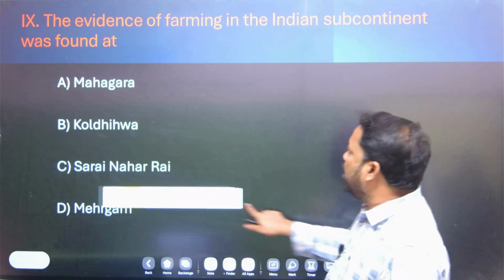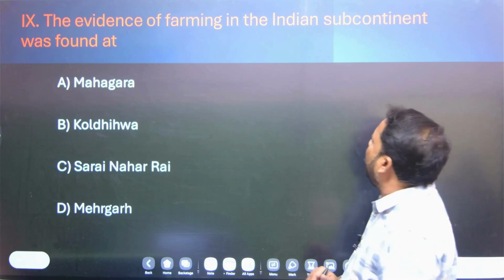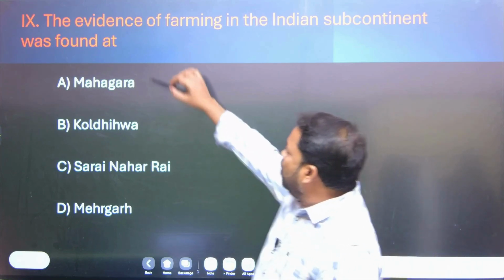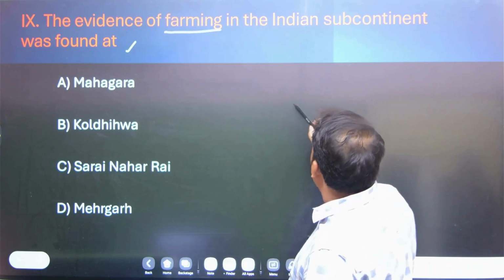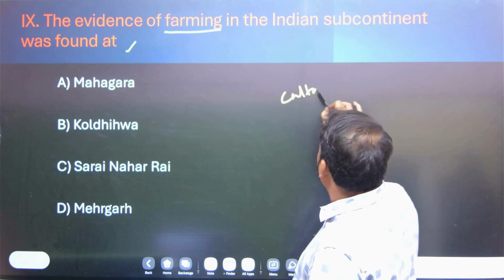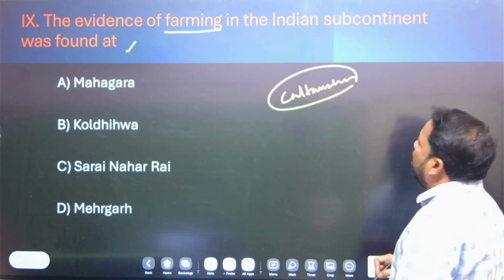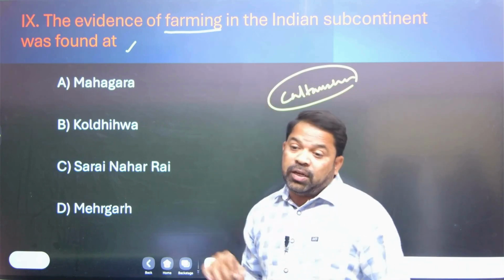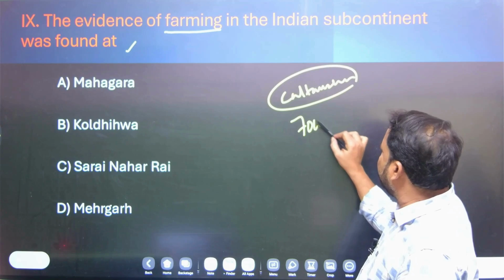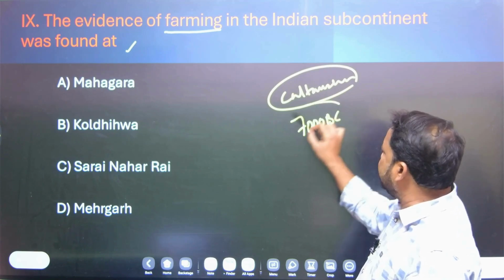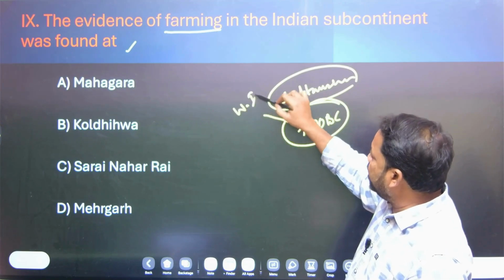Let's move to the 9th question. The evidence of farming in the Indian subcontinent was found where? In the Indian subcontinent, cultivation took place in 7000 BC in the west part of India.